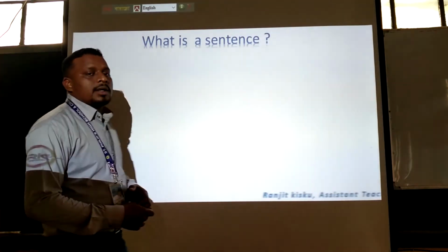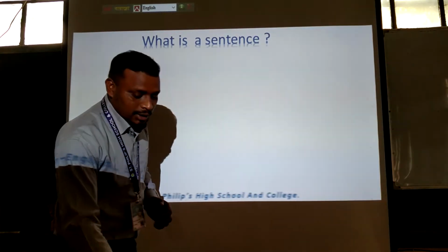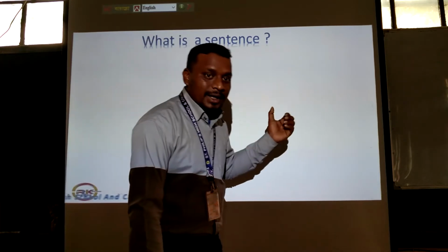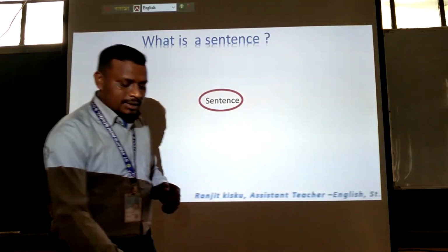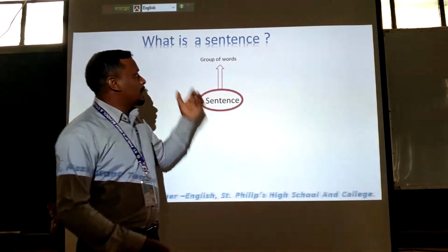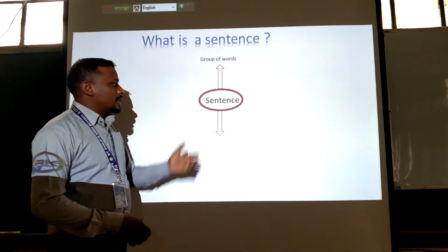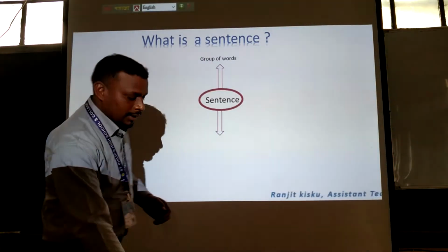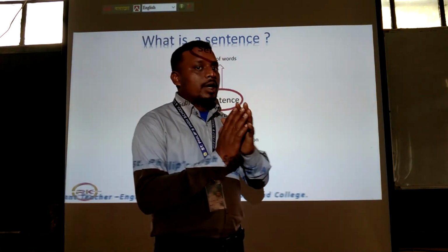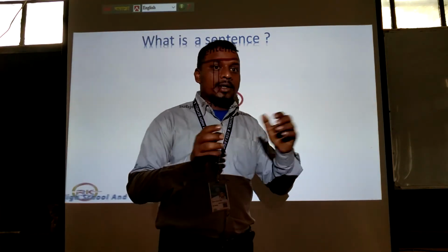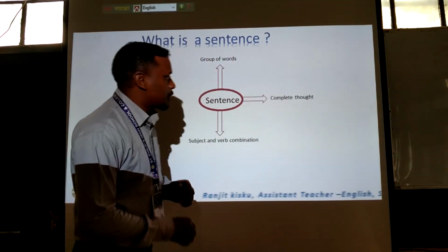Dear learners, the first question is, what is a sentence? So can you guess what is a sentence? Let's see. If it's a sentence, it must have a group of words. It will have subject and verb combination.